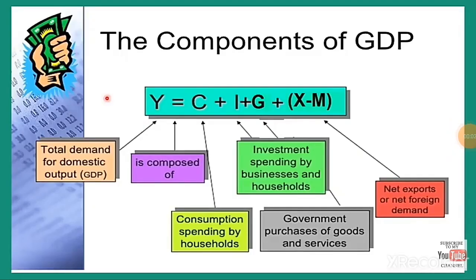Next, components of GDP. GDP is denoted as Y. Y is equal to C, which means consumption spending by households, plus I, investment spending by business and households, plus G, government purchases of goods and services, plus X minus M, that is net exports or net foreign demand.